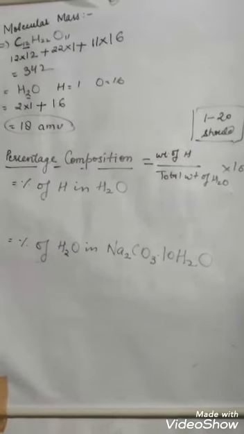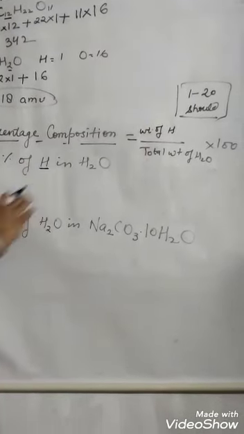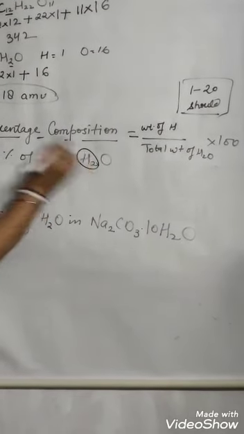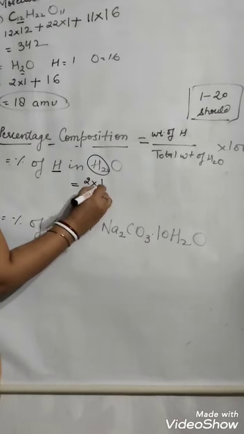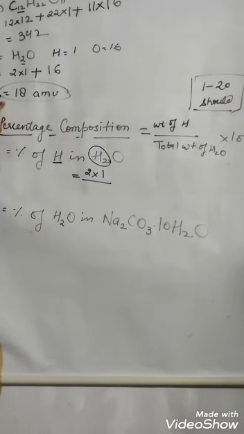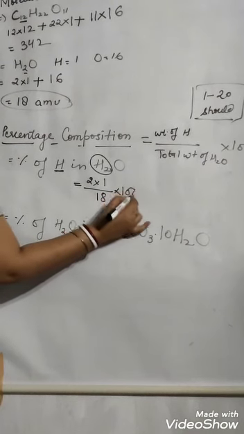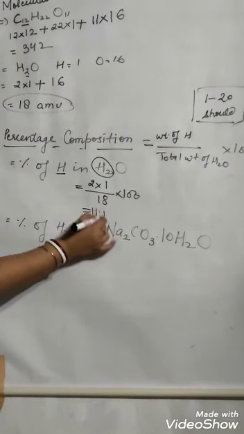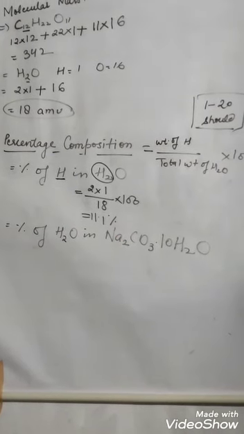This will be your percentage composition. What is the weight of hydrogen here? How many hydrogen atoms are there? 2. Hydrogen weight is 1. So 2 into 1, upon the total weight of water, which we just found, 18, into 100. When you solve this, it will come to 11.1%. A simple formula is what we have to put in.